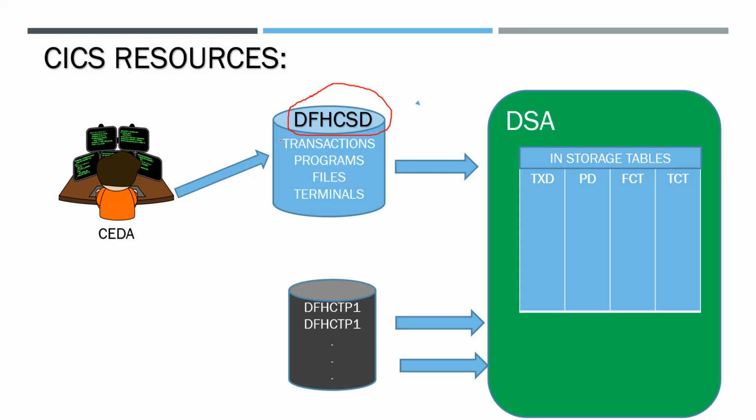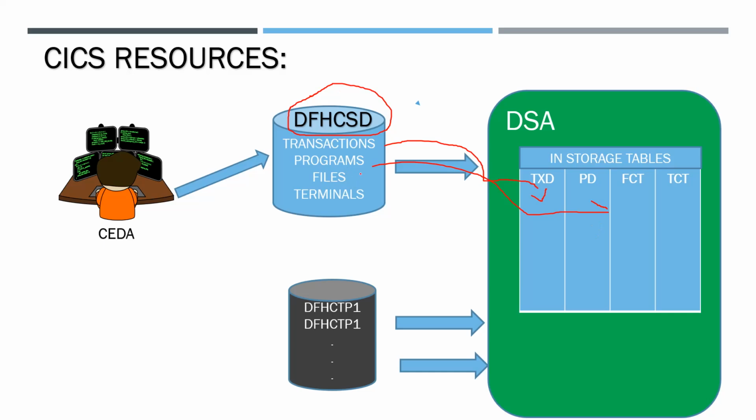When we are accessing transactions, when we are processing a transaction, the transactions are taken to the transaction table. In the transaction table, the transactions executing will be listed. Programs are taken to the program table. The programs executed, the programs running, will be in the program table.